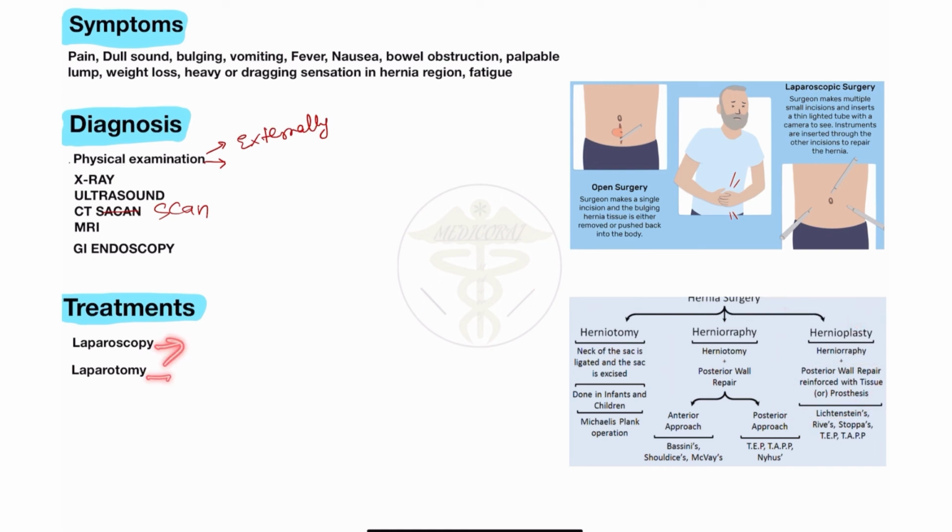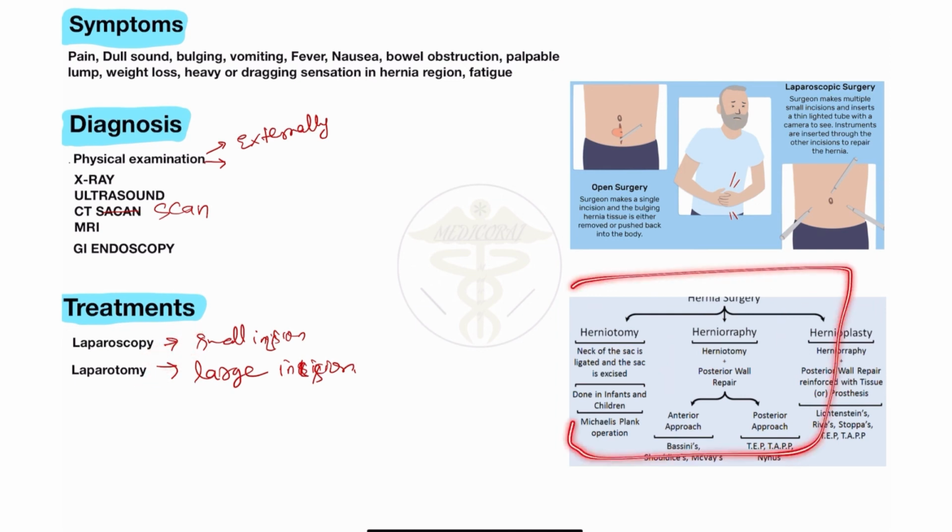In laparoscopy we make only small incisions, two or three, while in laparotomy a large incision is made in the region where the hernia occurs. So these are laparoscopy and laparotomy, the processes used for removal of the hernia. Please learn about the treatment of this type of hernia. For different positions we use different types of surgery. Thank you so much.